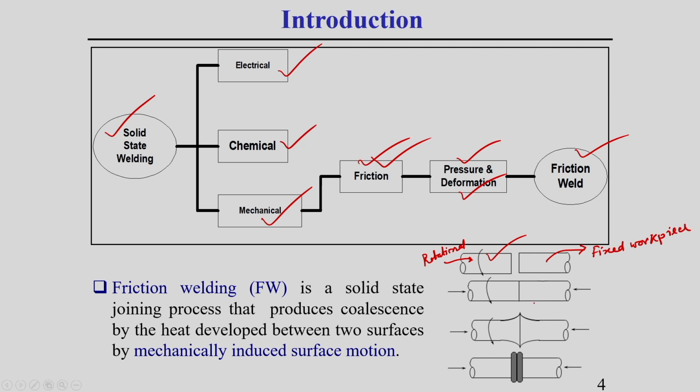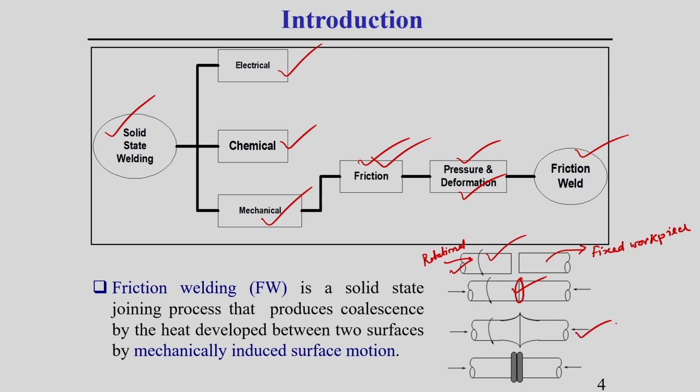Workpiece. So, first of all we have to start rotation of this rotational workpiece. After that we have to make contact, as I am showing in the second figure. After that, in this joining region, due to some rubbing, frictional heat is generated. This frictional heat softens this joining region.